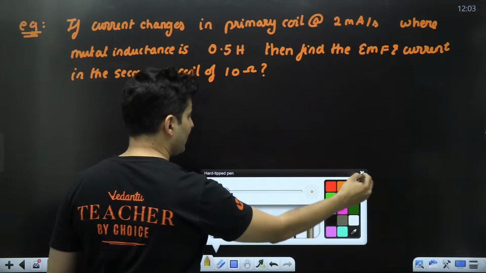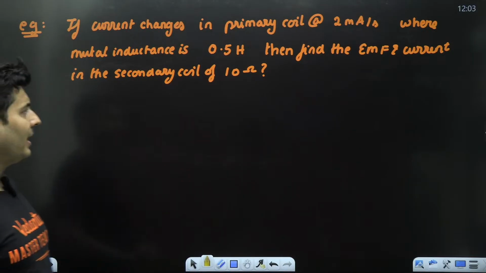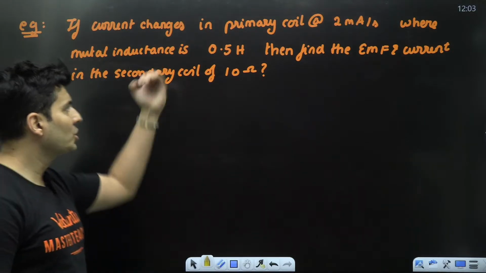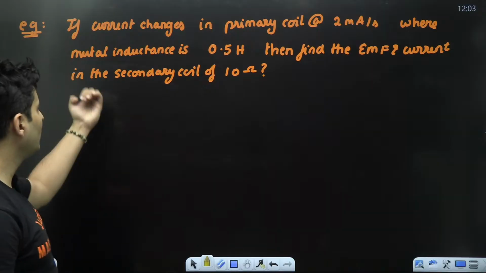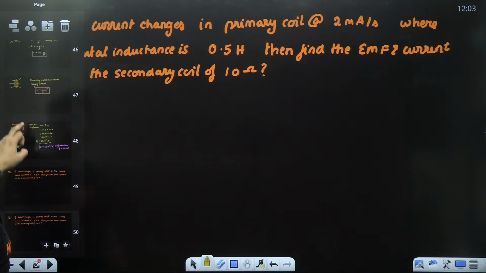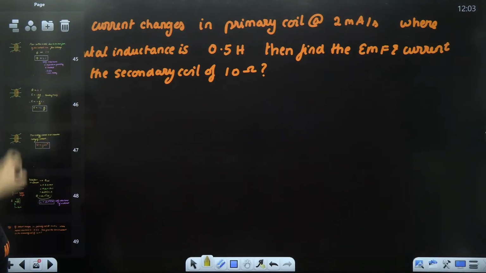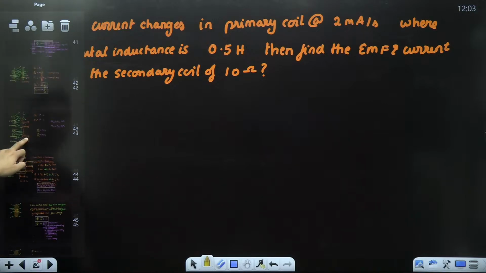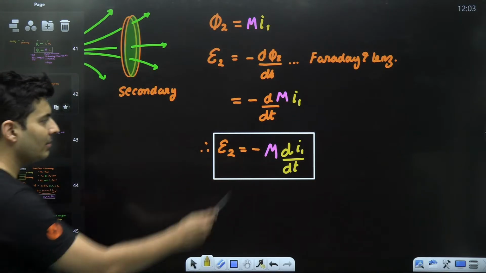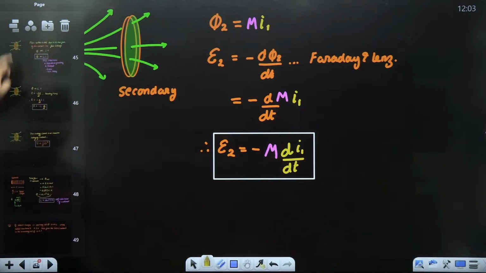There are two coils, that's why mutual inductance. Current is changing at a certain rate, so flux is changing, so electricity is produced. Mutual inductance is given to you, you have to find the EMF and the current. I just now told you, the EMF which is produced in a mutual case is given by M di by dt. You can see mutual inductance is given, the rate of change of current is given. We just have to find the magnitude of it.